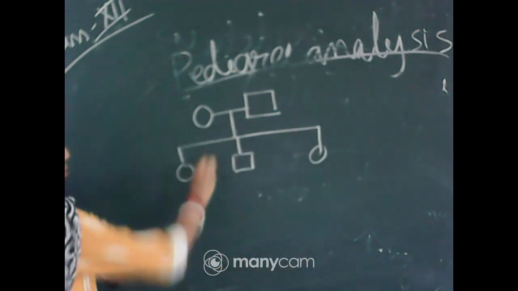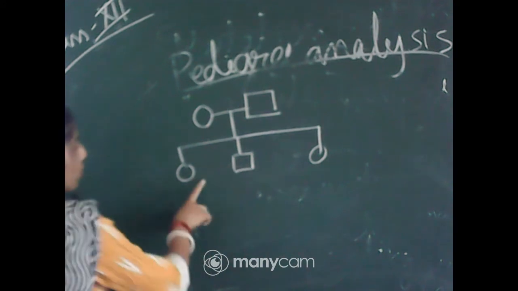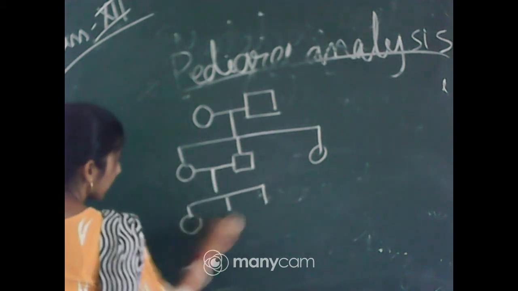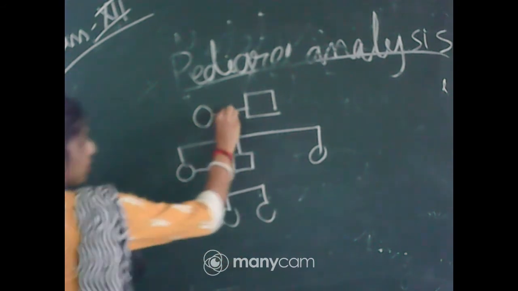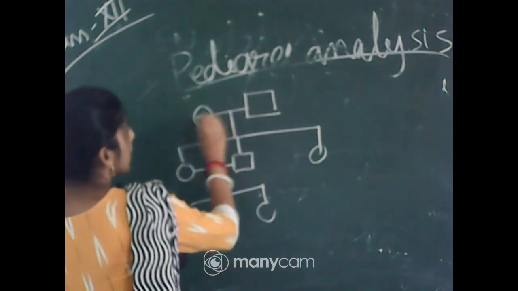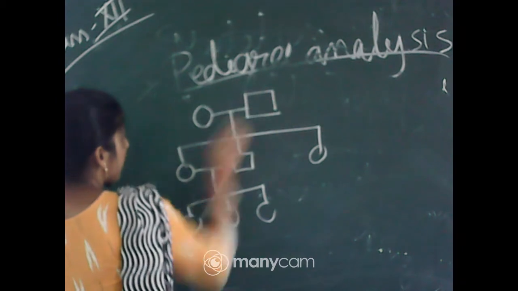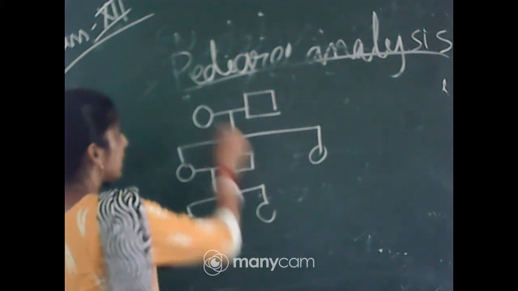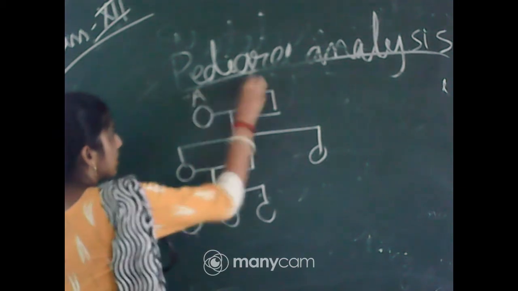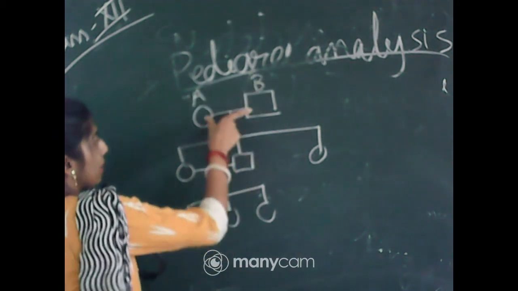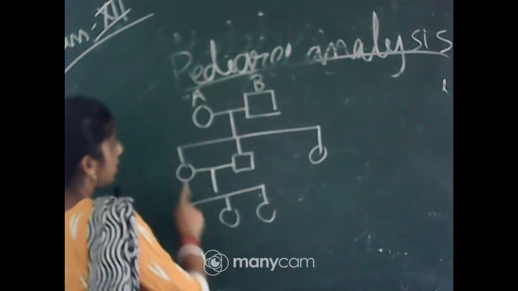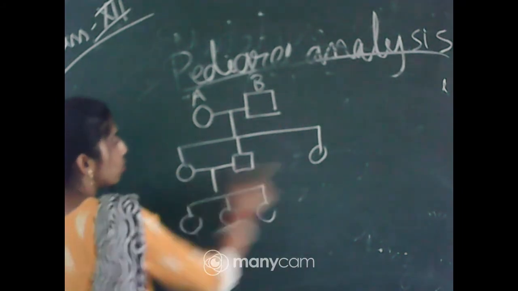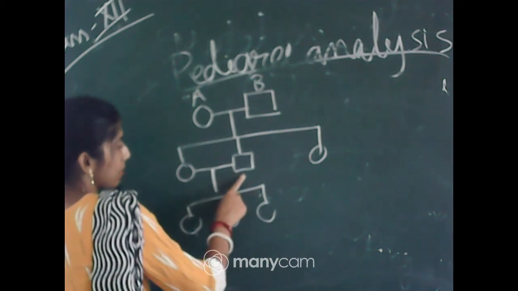So if we want to show the offspring of the next generation, we will draw like that. That means mating, and these are the parents and these are the offspring or the children. So we can say that this couple, if we consider A and B, couple AB is having 3 children. Among them 2 are female and 1 is male, right?